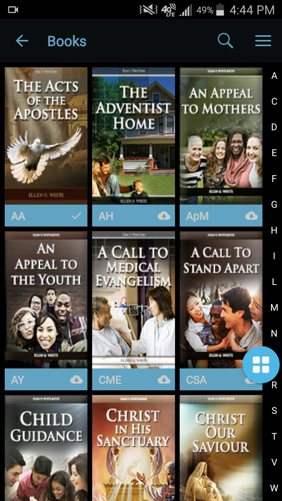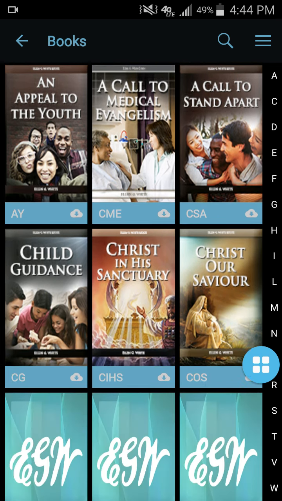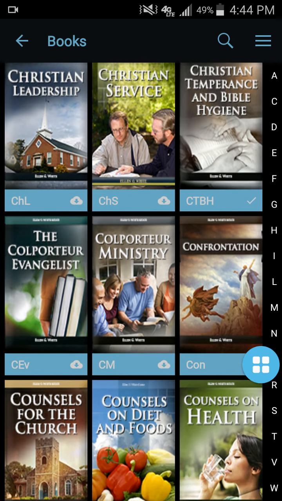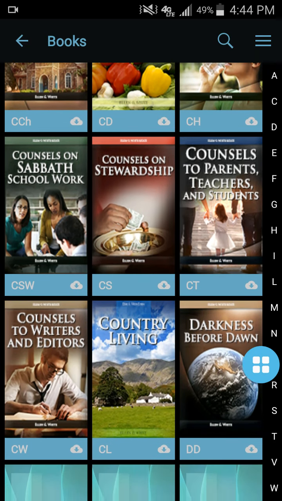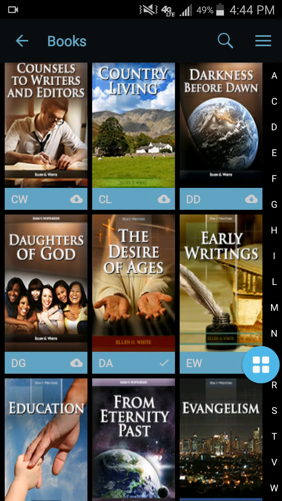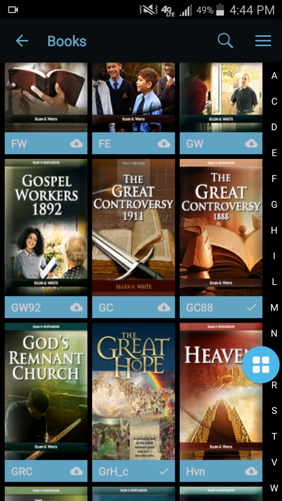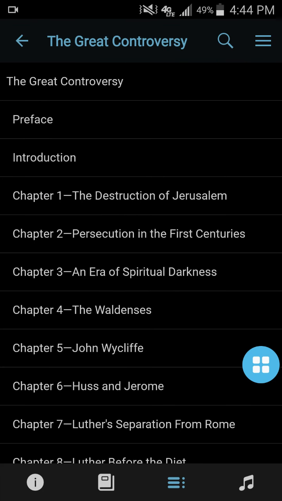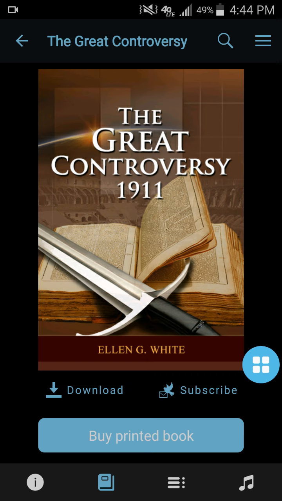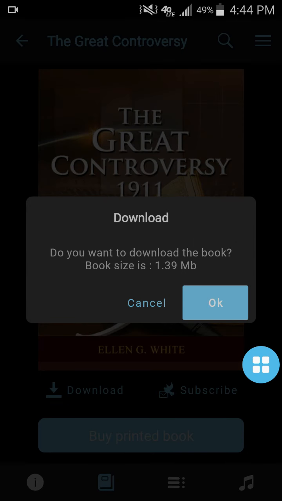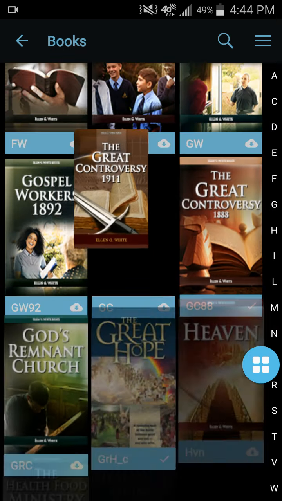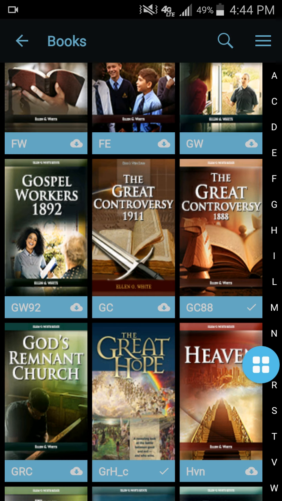Let's go into books. And as you can see, we've got Acts of the Apostles, Christian Education, the Ministry of Healing, the Desire of Ages, Early Writings, the Great Controversy, just hundreds of books and writings. But let's say we want to download the Great Controversy. You would click it, and you would go into download. It's that second tab there on the bottom. You just click download, and then you click OK if you want to download it. You could also, on the cover of it, click that little cloud with the arrow on it, and that would download it too.